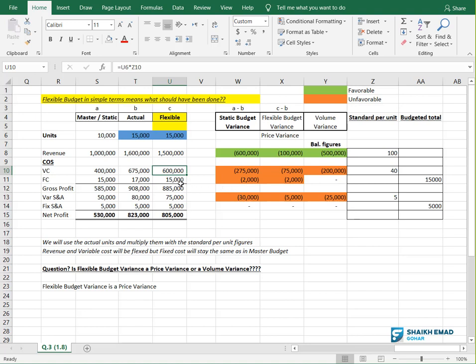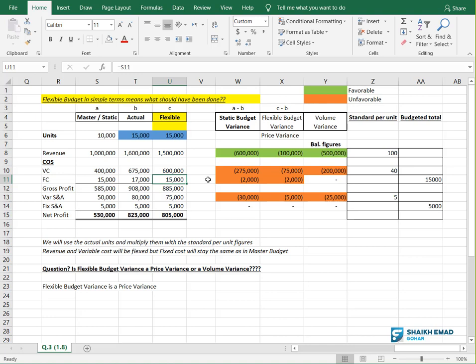Okay. Moving on. Now can you tell me how I got this 15,000? So please make a note of it now. While we are making a flexible budget, we don't flex fixed cost. What do you mean by flex? Flex means what we just did above, how we calculated 600,000. This is called flexing. You take the actual data and you multiply with the standard per unit.